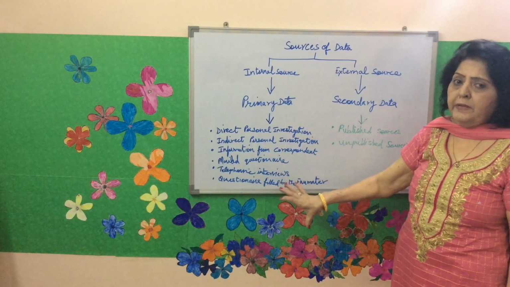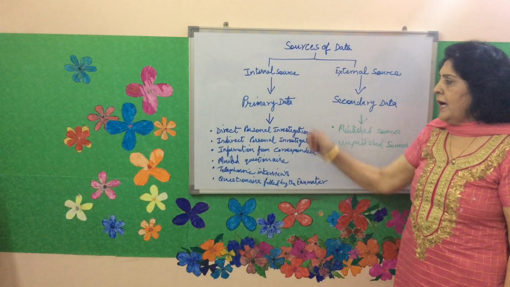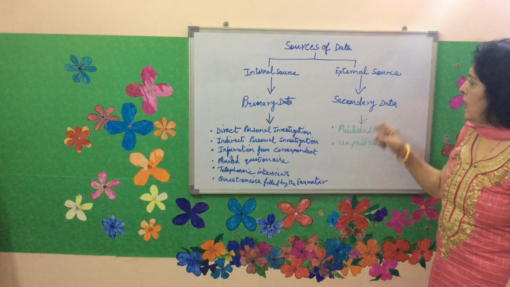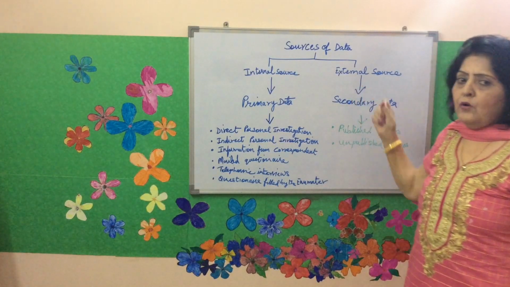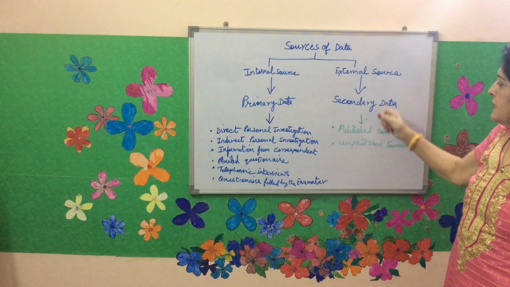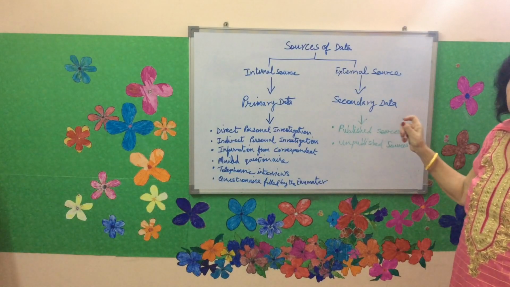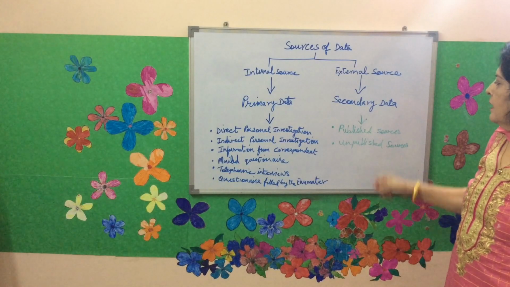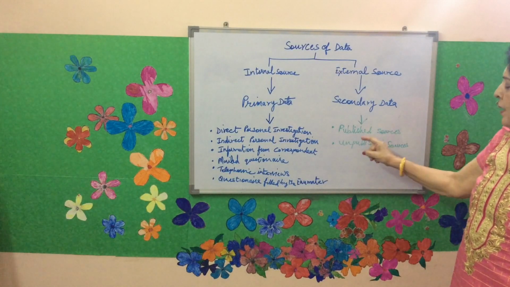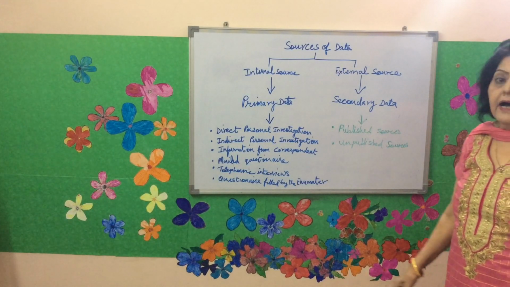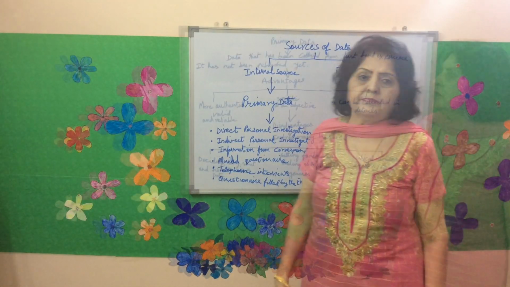These are the various methods of getting primary data. Now, the external source comes under the heading of secondary data. The sources are published sources and unpublished sources.